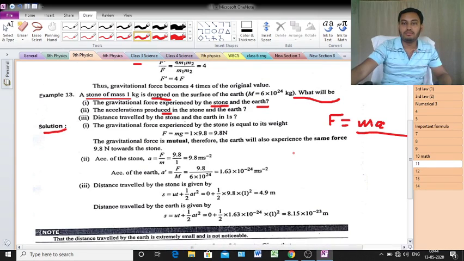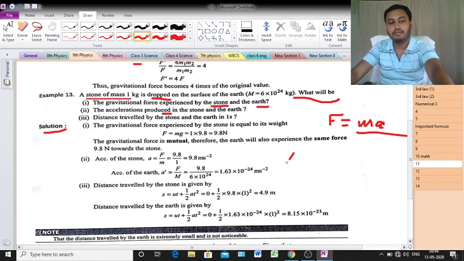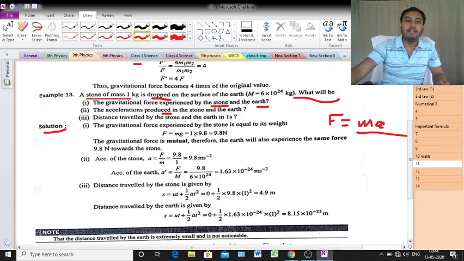The value is 9.8 meter per second square. That is the value of G in the SI unit. Again, one thing, you have to memorize that value, 9.8 meter per second square.